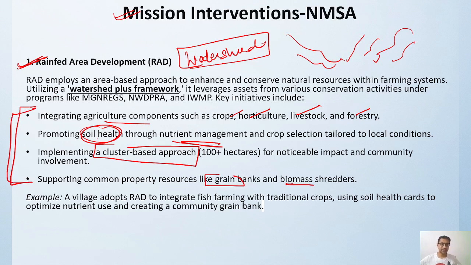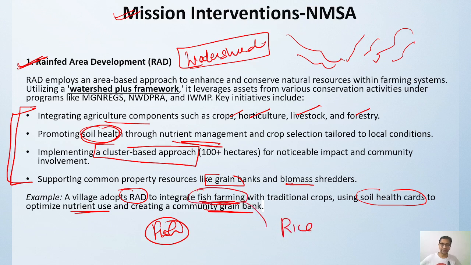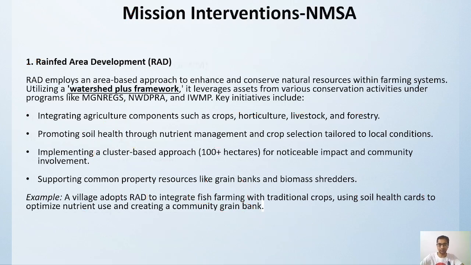Like if a village adopts a rain-fed area development program to integrate fish farming, if they want to do any kind of fish farming, they can utilize the soil health card, optimize their nutrient use and set up a community grain bank. So while doing fish farming in their rice field, they can also create a good amount of soil health card data, optimize the use of nutrients, and create a grain bank over there. So this is an example of a rain-fed area development program.